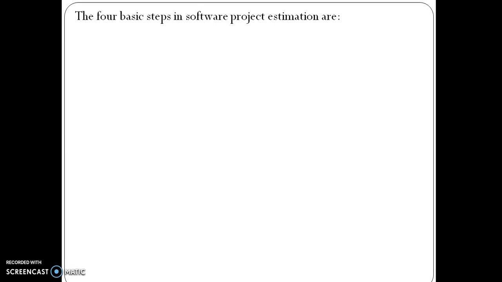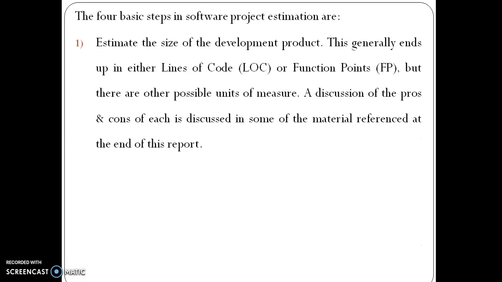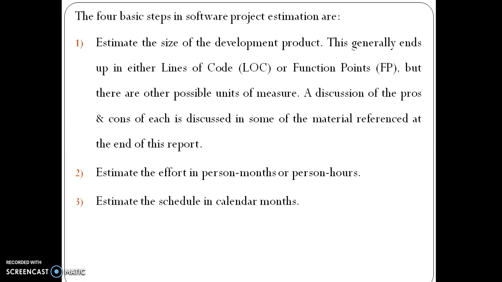The four basic steps in software project estimation are: estimate the size of the development product. This generally ends up in either lines of code (LOC) or function points (FP), but there are other possible units of measure. A discussion of the pros and cons of each is in some of the material referenced at the end of this report. Estimate the effort in person months or person hours. Estimate the schedule in calendar months. Estimate the project cost in dollars.